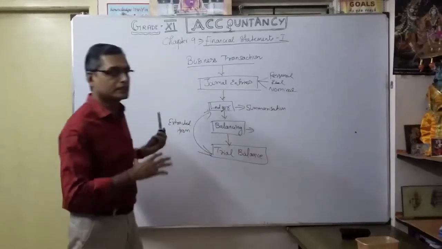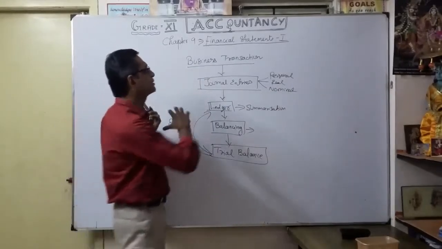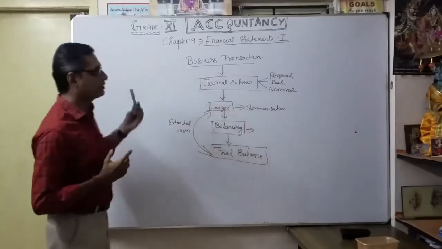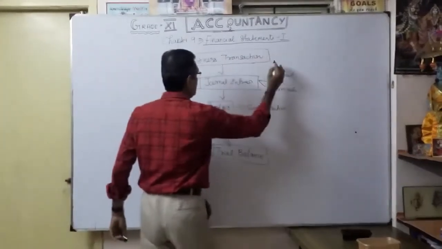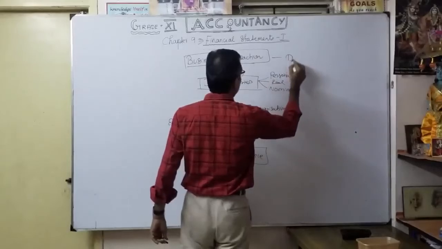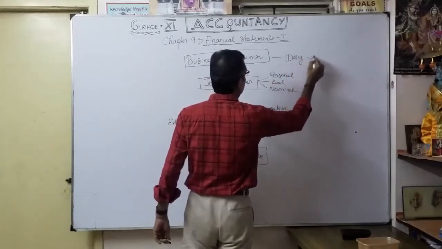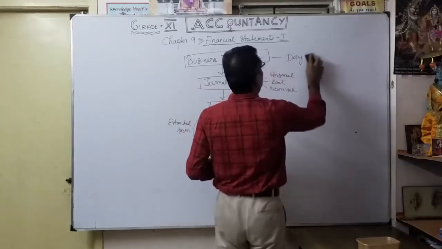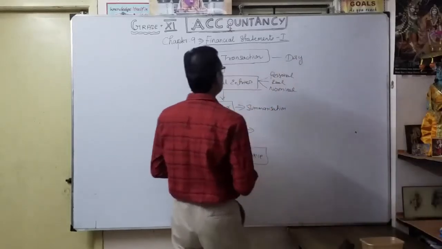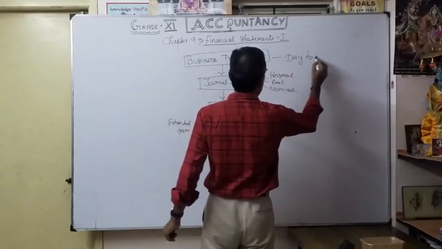Till then we discussed the classification from the business transaction. So what are business transactions? We can say day-to-day activities. What is a business transaction? Day-to-day activities.